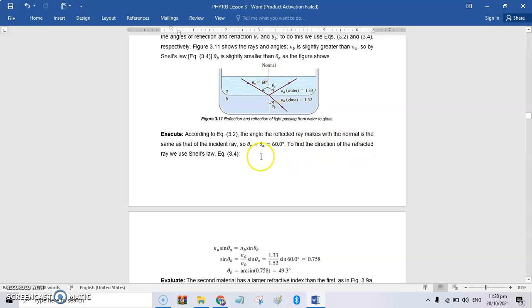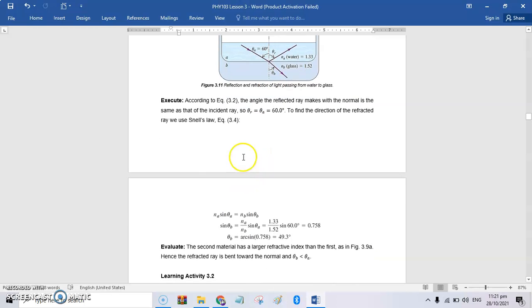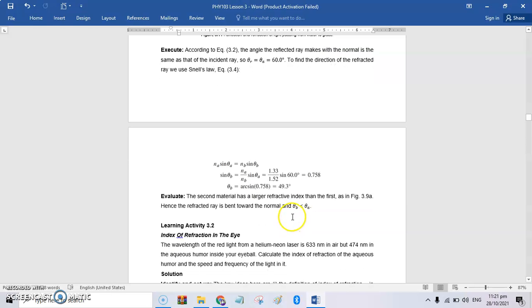To find the direction of the refracted ray, this theta B, we use equation 3.4, yung ating NA sine theta A is equals to NB sine theta B. And we are to input the values. So, sine theta B ang kailangan natin in this side. So, ibababa natin si NB.